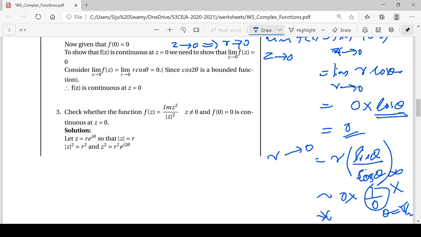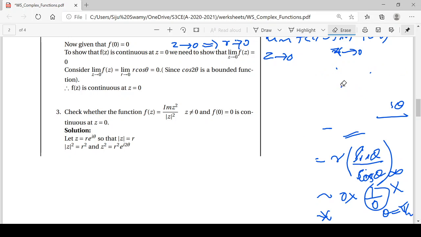Now we look into the next problem. The next problem is again in terms of z. So we can use z is equal to r e raised to i theta here. So it is very straightforward. We can easily solve it.